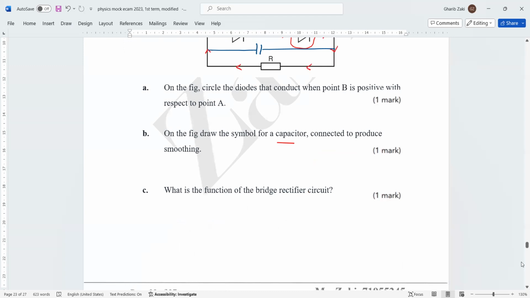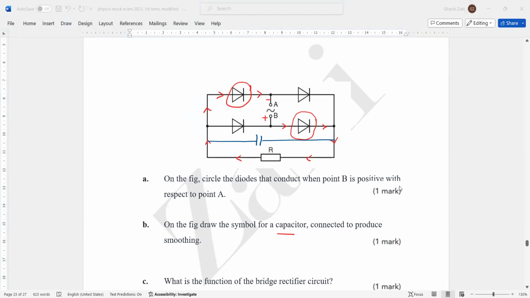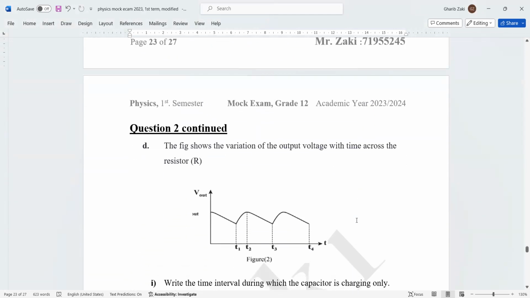Next, what is the function of the bridge rectifier circuit? Of course, to do rectification. Yes, question? B as positive because he said that. He said B is positive. Okay. Because this is the question. When B is positive. Okay. Now, next question. Yes, another question.